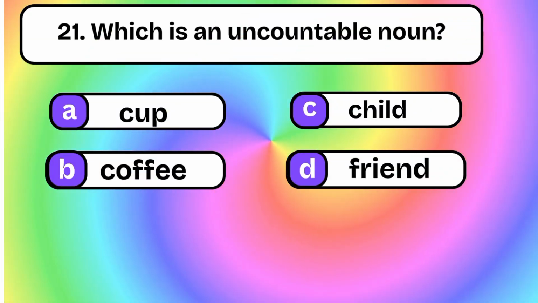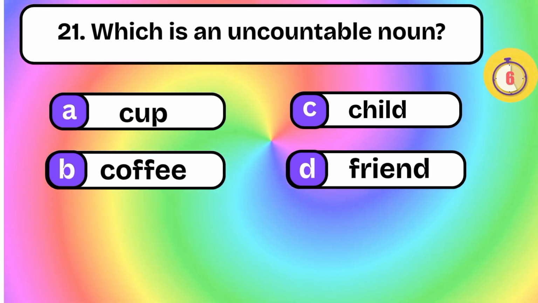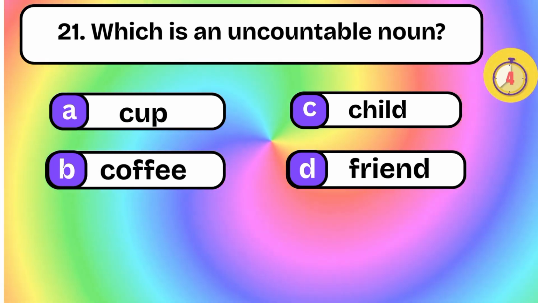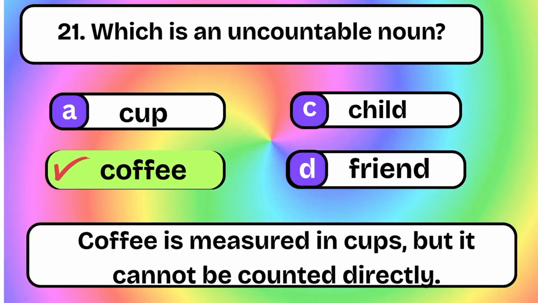Which is an uncountable noun? Cup, coffee, child, friend. Coffee. Coffee is measured in cups, but it cannot be counted directly.